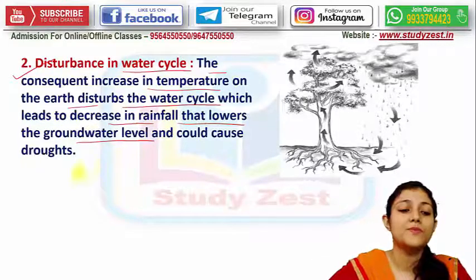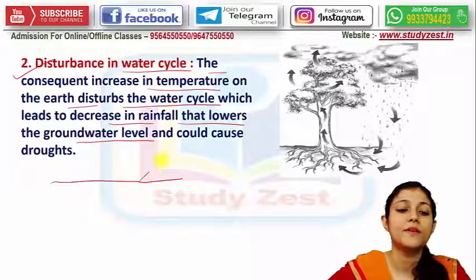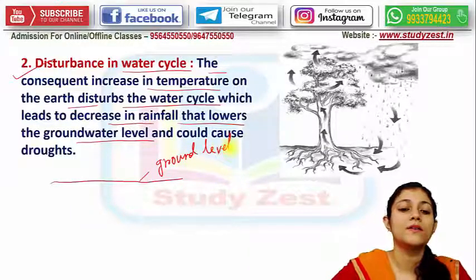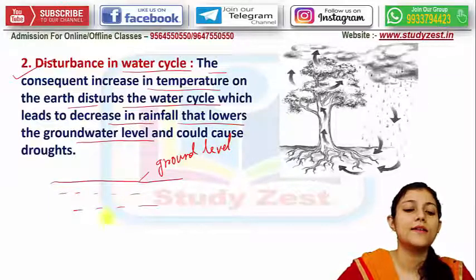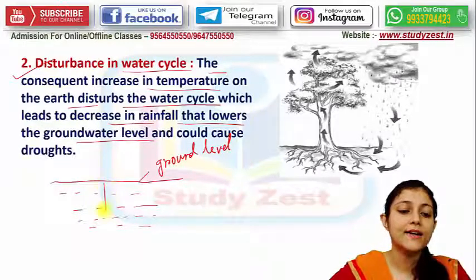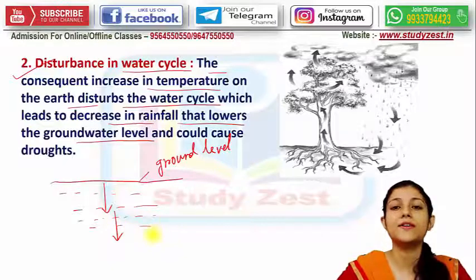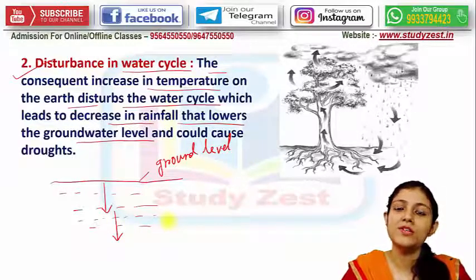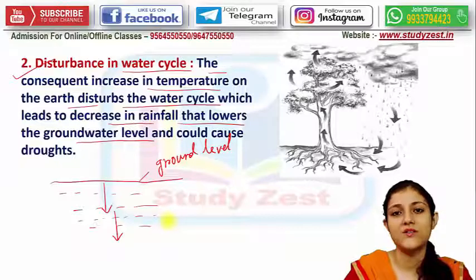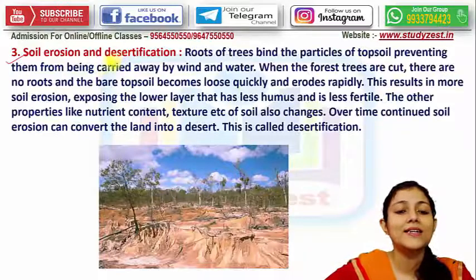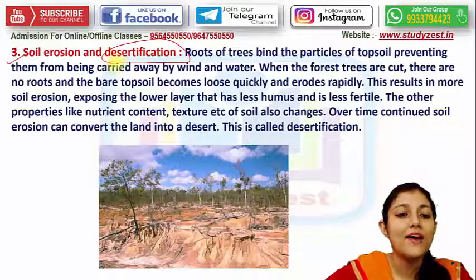Suppose this is the ground level. Okay, and this is the layers of water. So if the water cycle is disturbed, then this underground water level will decrease, will be lowered, and eventually it may cause drought too. This is also one consequence. Okay, next is soil erosion, and as a result of it we will have desertification.